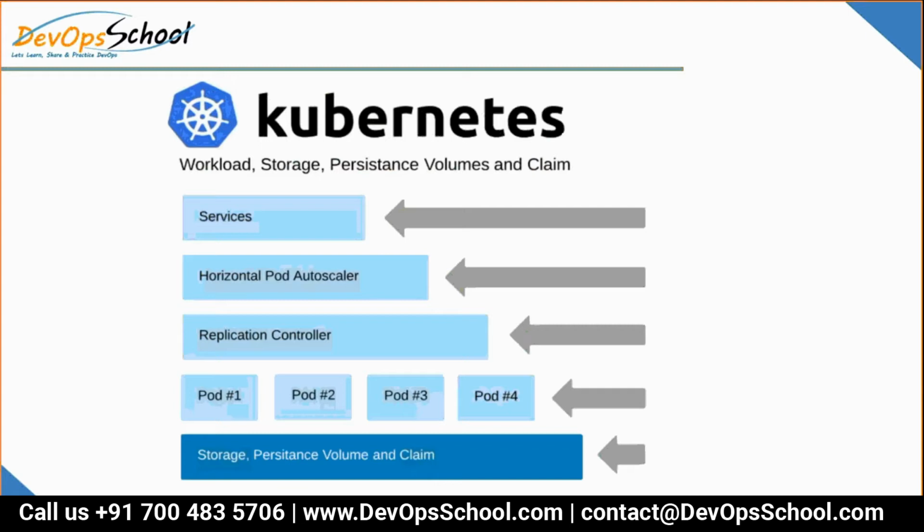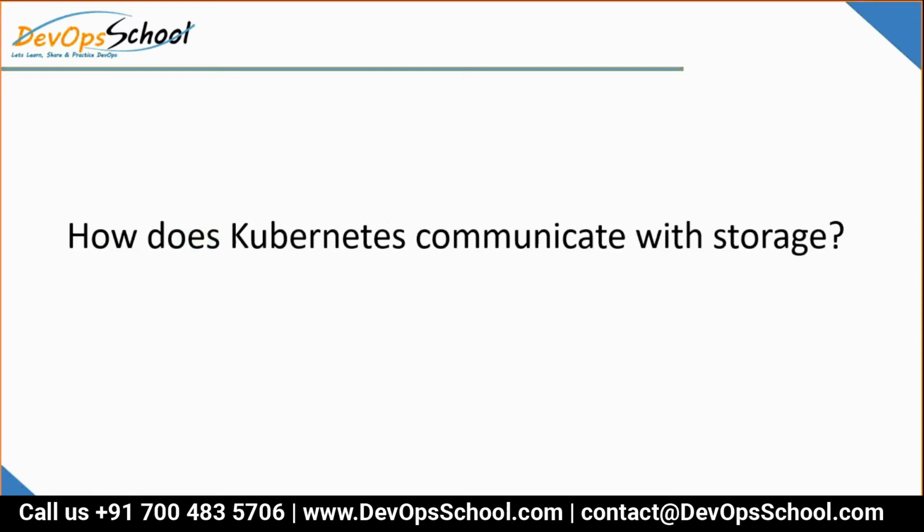So guys, if you look at this image, we completed a pod, we completed our application controller and deployment, we completed the services just now. Now the last layer which we are discussing is storage, volume. HPA, horizontal pod autoscaler, is basically auto scaling of the pod depending on the CPU usage and all. There is one command, autoscale, you might have seen it. That is what we are talking about in that way. Let's focus on that storage.